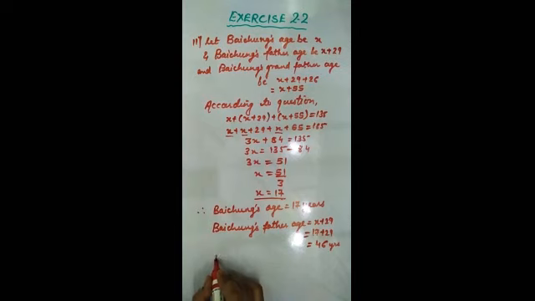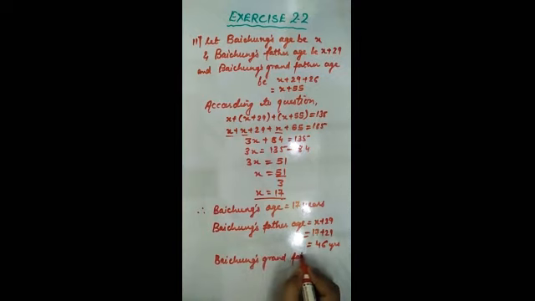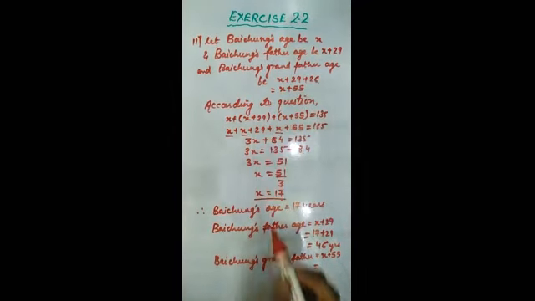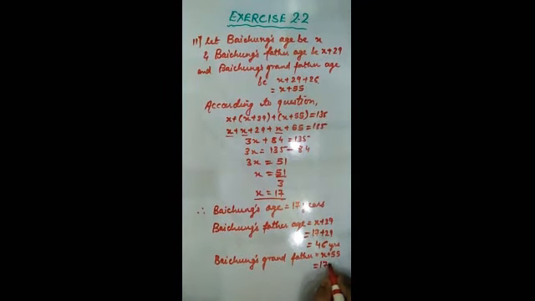Then Baichung's grandfather age, it was given x plus 55. Why I have written 55? Because 29 plus 26 we have added earlier only. So 17 plus 55, this is 72 years. I hope you all have understood the solution, and I am doing two-three questions because these are long questions only. You have to do this in your copy and you have to practice it and be ready for the test also, upcoming test, which we will inform you.